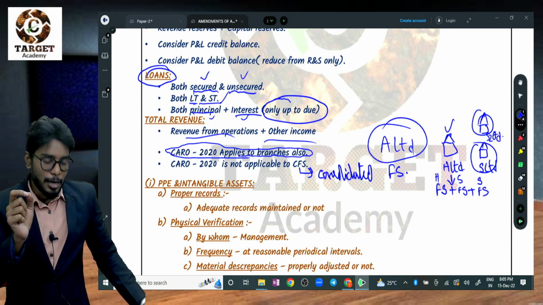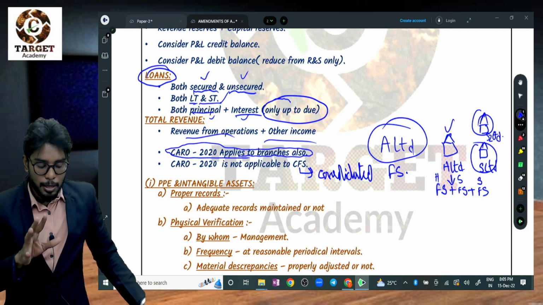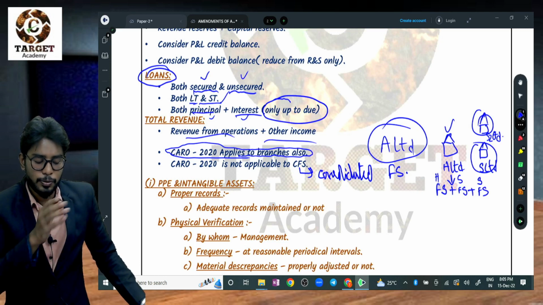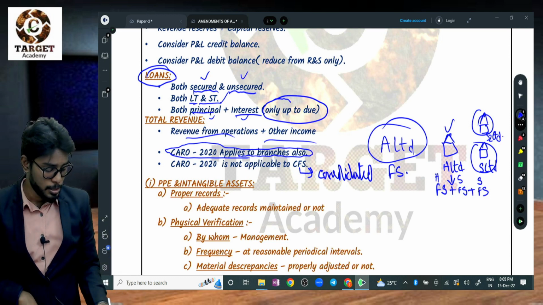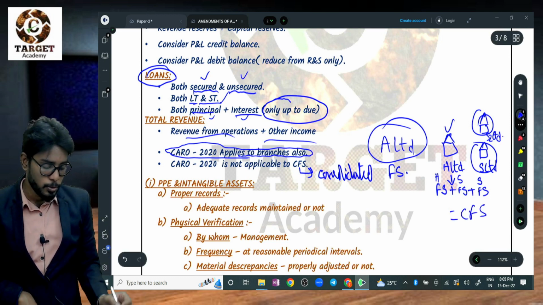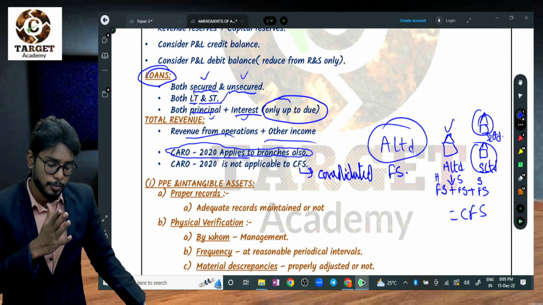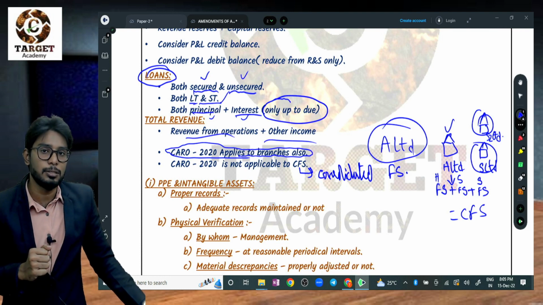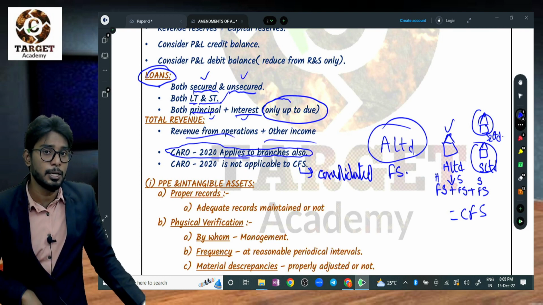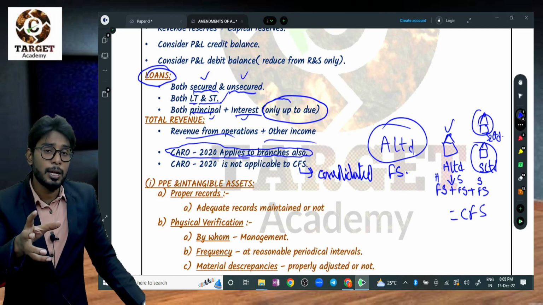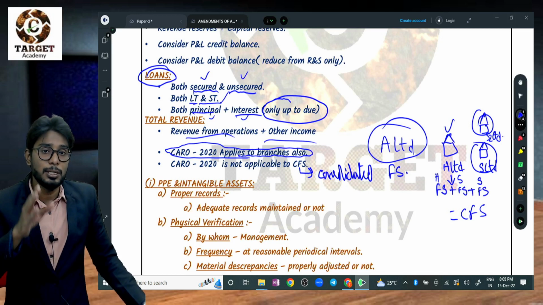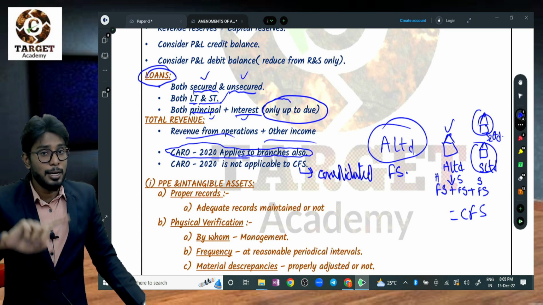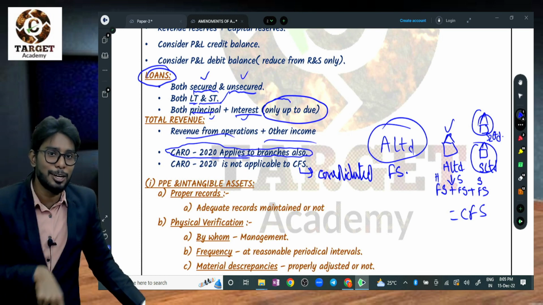Sir, I have a doubt. Whether I need to check CARO applicability based on the individual financial statements or the consolidated financial statements. Sir, you need to check the CARO applicability for each and every company, not a combined company, because it should be checked company wise. Sir, in the earlier example, you included branch turnover, right?